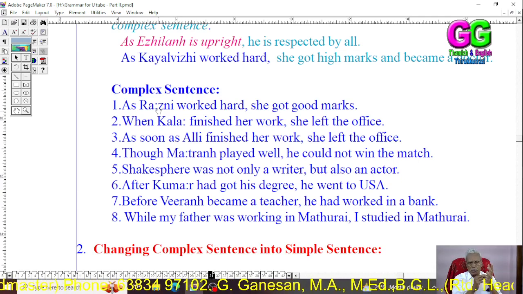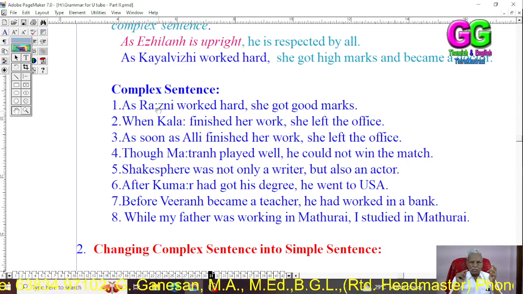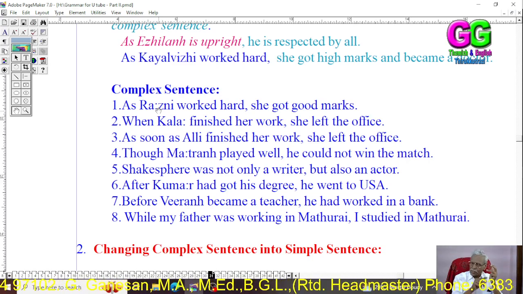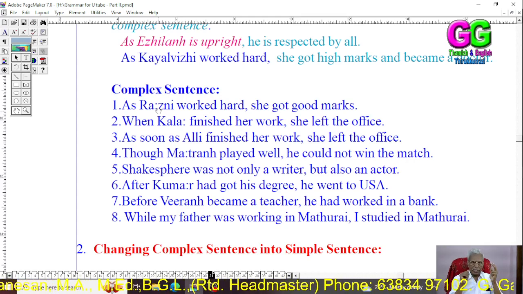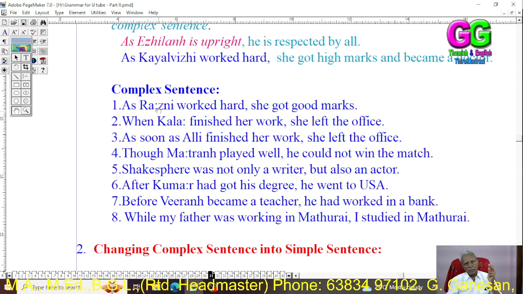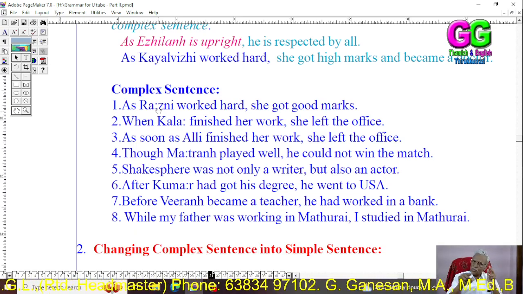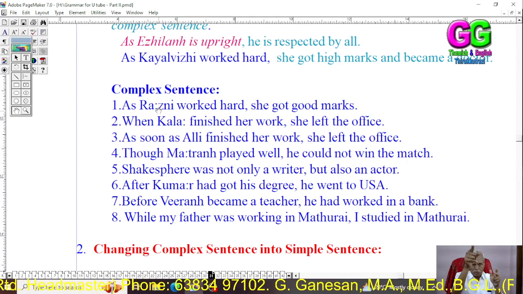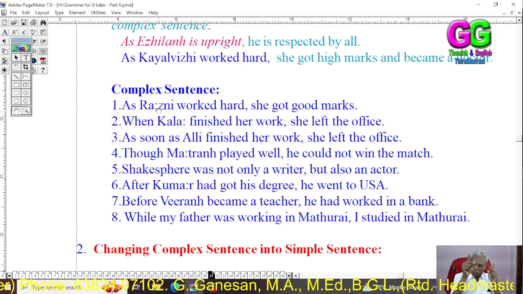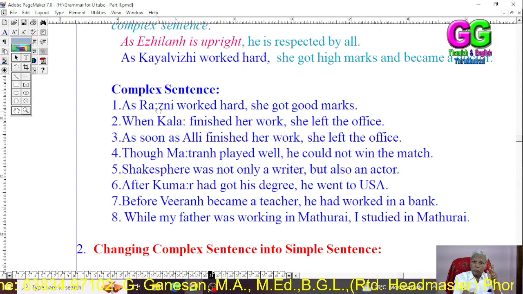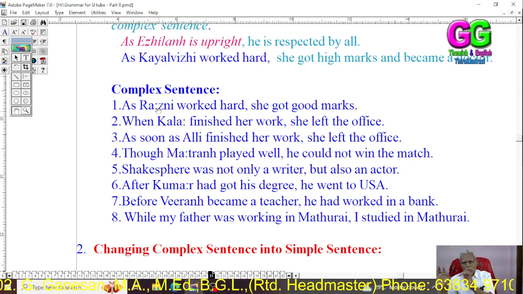Replace the subordinate conjunction by its phrase. Then, if the subjects are the same, drop the subject in the subordinate clause. If it is a name, take it to the main clause. If the subjects in the subordinate clause and main clause are different, change the subject of the subordinate clause into its possessive. Third, change the verb of the subordinate clause into its present participle. Then keep all the other things as they are.